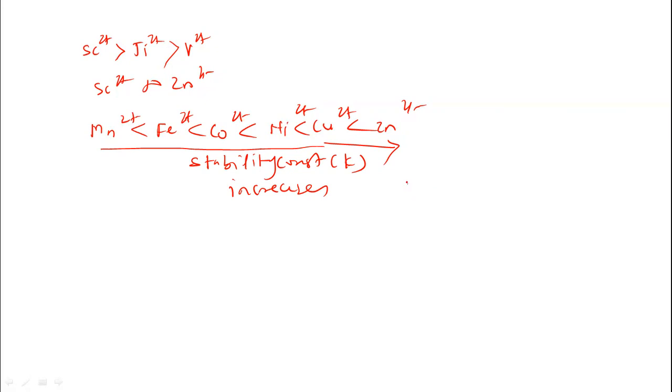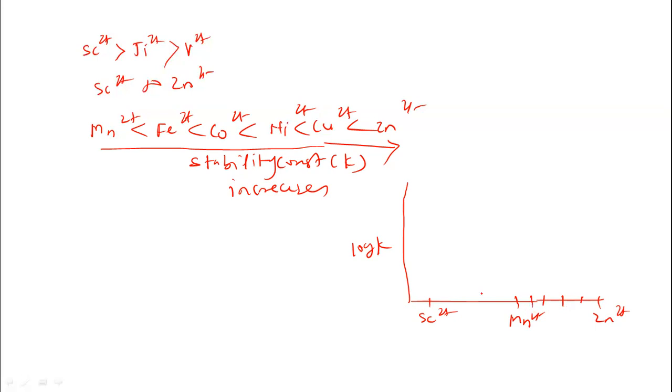If we plot the graph of log K, the stability constant value of the metal ions, versus the metal ions from scandium 2 plus to zinc 2 plus, then in the middle it is manganese 2 plus, then Fe2 plus, cobalt 2 plus, nickel 2 plus, and copper 2 plus.